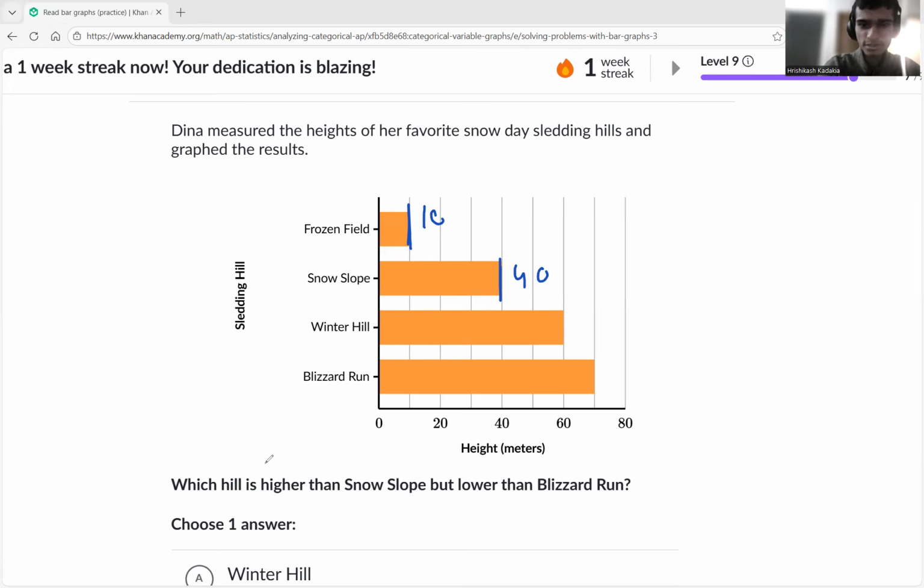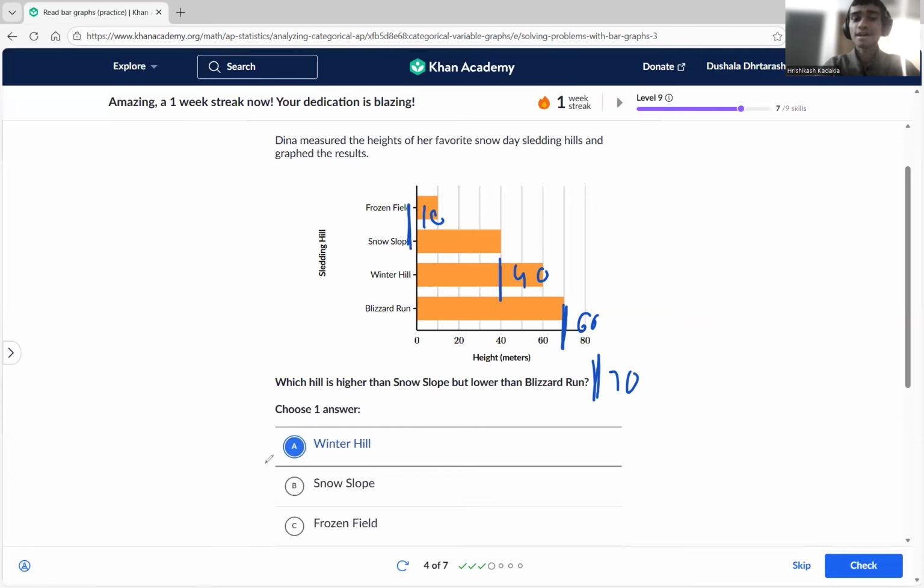Let's write down the height so it's easier to keep track. 60 midway. So it's 70, between 60 and 80. Now, which hill is higher than Snow Slope? So which hill is greater than 40 but lower than Blizzard Run, which is 70? So which is between 40 and 70? Indirectly, they're just asking us that. Now we just catch here. It's just Winter Hill. That's just 60, between the two. So we say Winter Hill is the one that is higher than Snow Slope but lower than Blizzard Run.